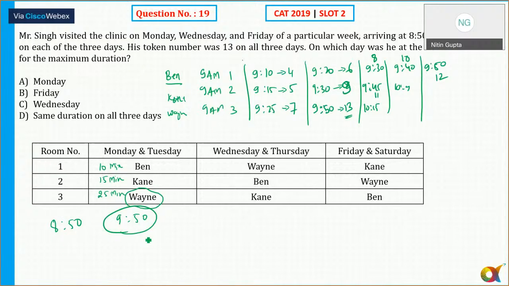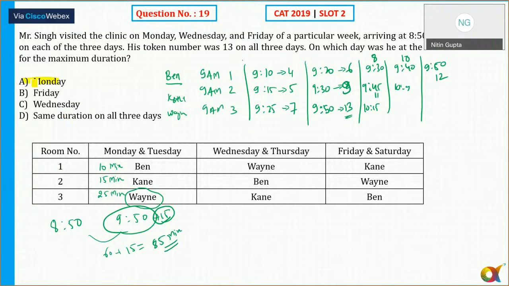So how long was he at the clinic? From 8:50 to 9:50, I think around 60 minutes, and plus the 15 minutes for the consultation, so 60 plus 15. Okay, that is nothing but 75 minutes. Okay, so the answer for this question is Monday.